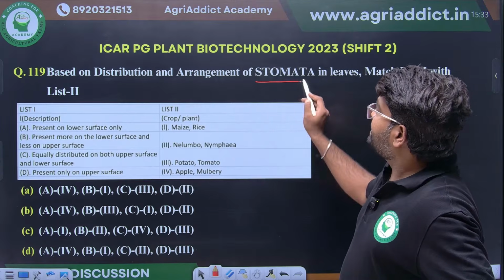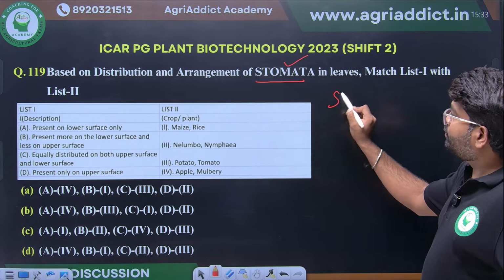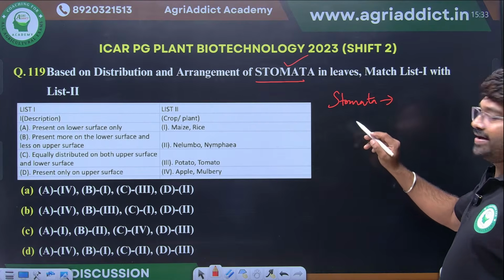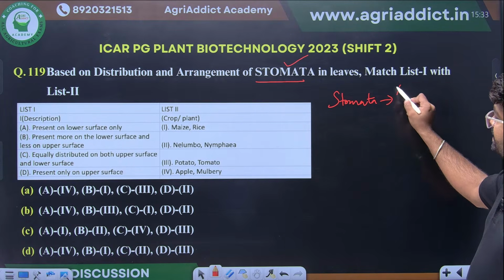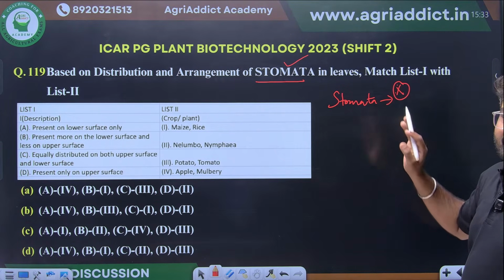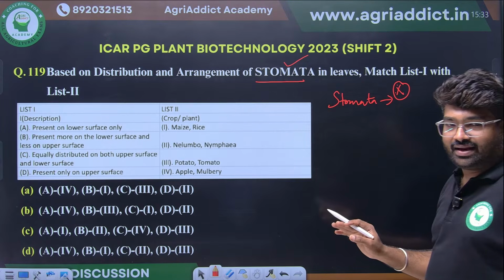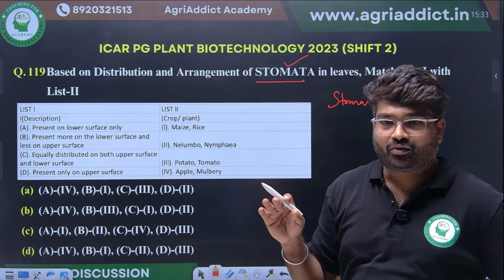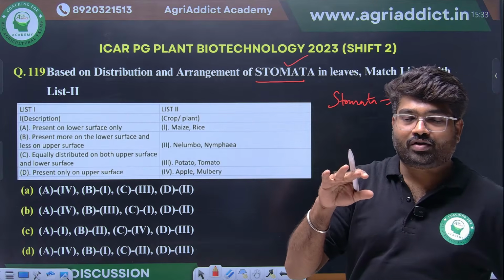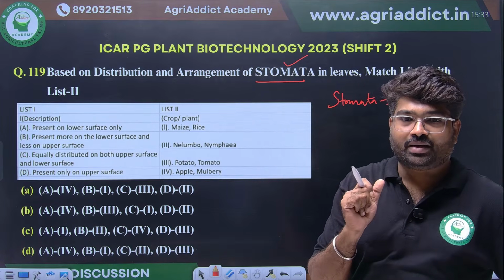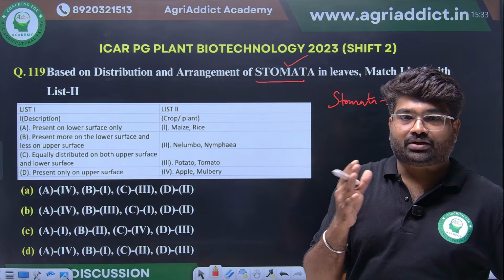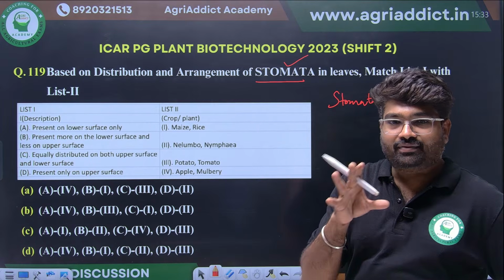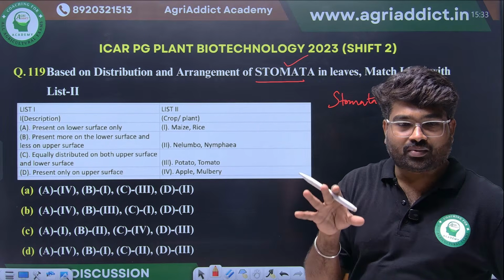In our last class itself, I told you that you have to know about the type of stomata. Every year they are asking one question on type of stomata, the stomata arrangement, whether more will be on the upper side or the lower surface of the leaf. Isopotamus means what? Potamogeton means what? Like the different terms they are giving, these are all stomatal arrangements only.